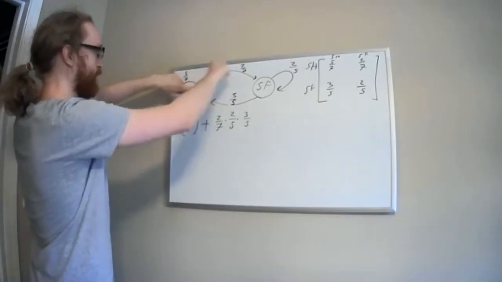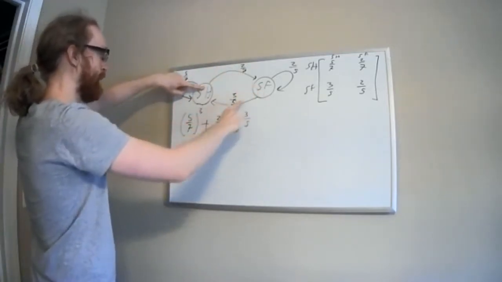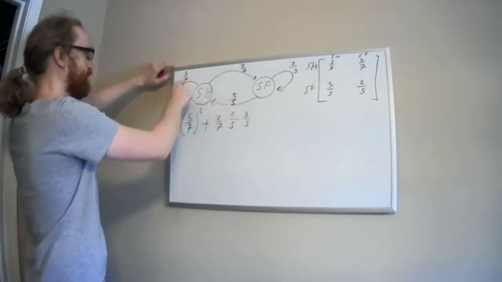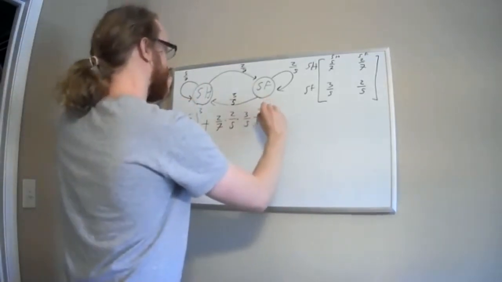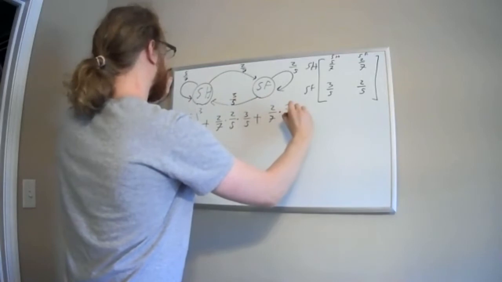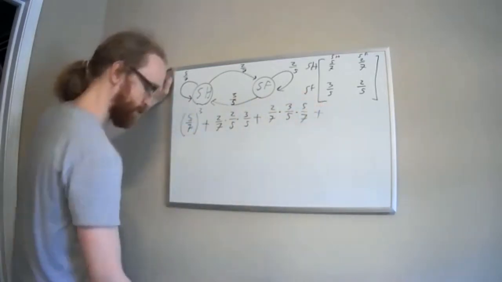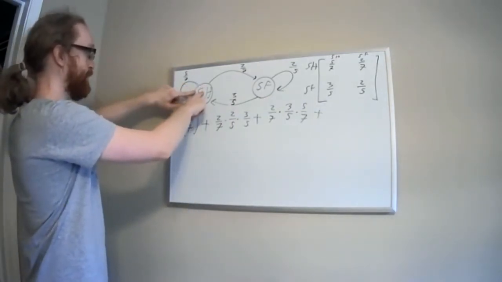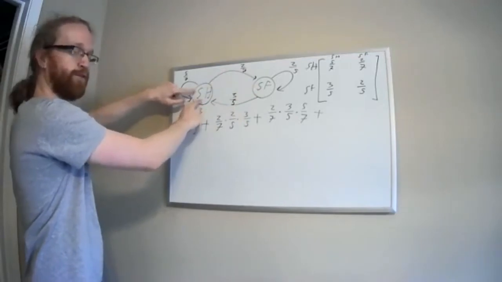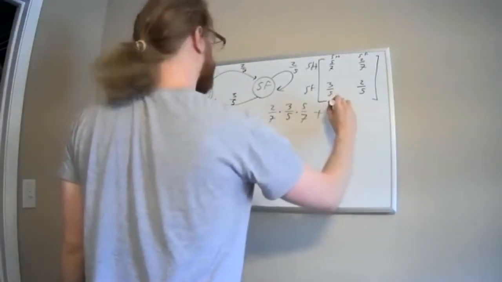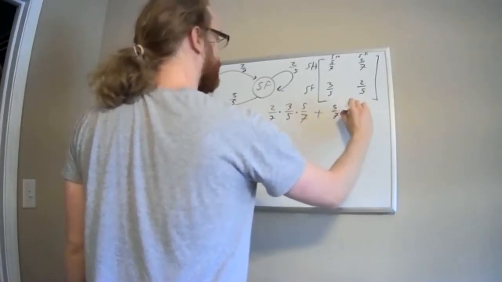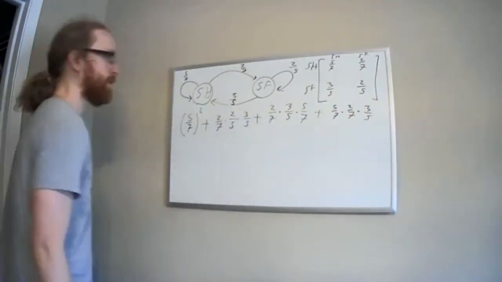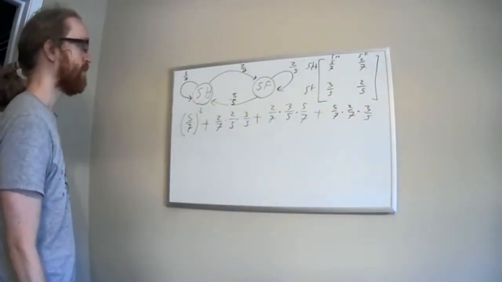Maybe I start at steakhouse and I go to seafood, and then I come back to the steakhouse, and then I do the steakhouse again. So that's 2/7, 3/5, 5/7. And then I think there's one more possibility here, which is I start at the steakhouse, I do steakhouse, and then I go to seafood, and then I come back to the steakhouse. So these are all distinct ways that I could start at steakhouse and end back at steakhouse after 3 steps. These would be the corresponding probabilities. So I think there's just those 4.